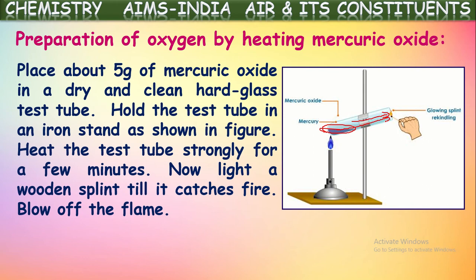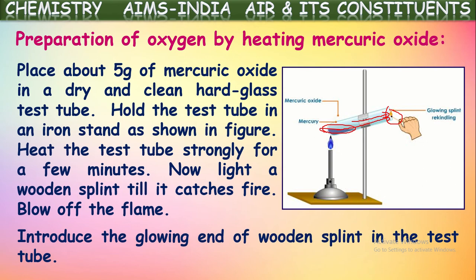So as we told, this is a colorless gas. To identify this colorless gas evolving from the test tube as oxygen, we can test that with a burning splinter. If you bring a wooden splinter near the test tube mouth, then it rekindles, it burns brightly. Okay? Introduce the glowing end of the wooden splint in the test tube. So that's what they're telling here.